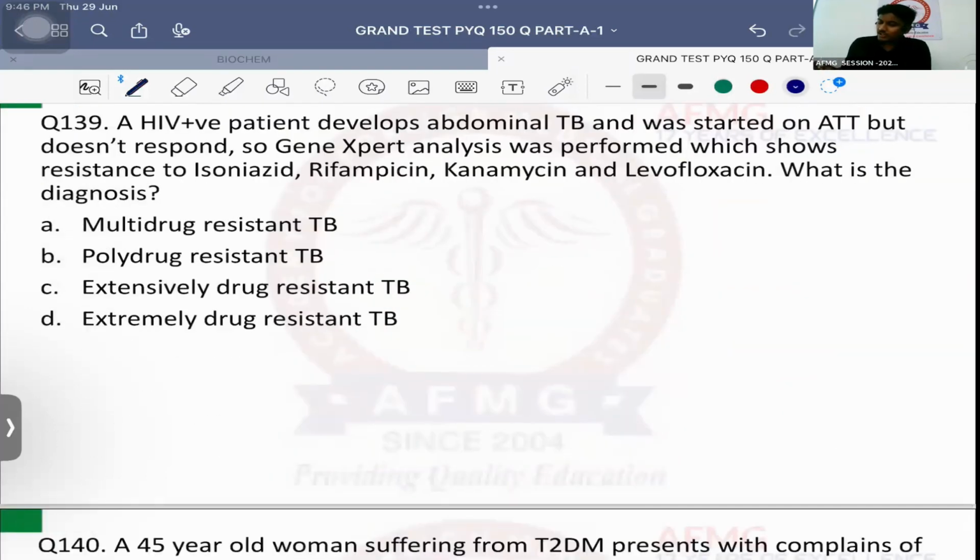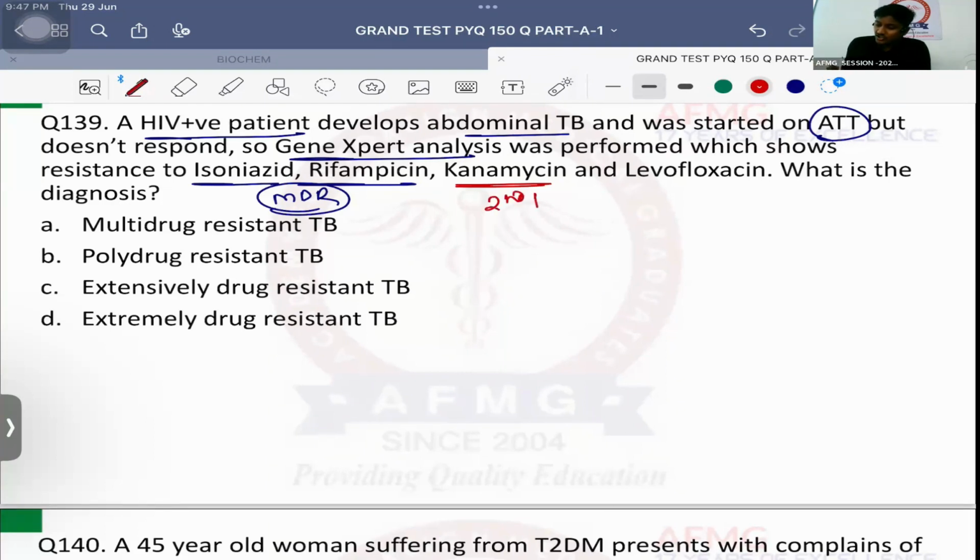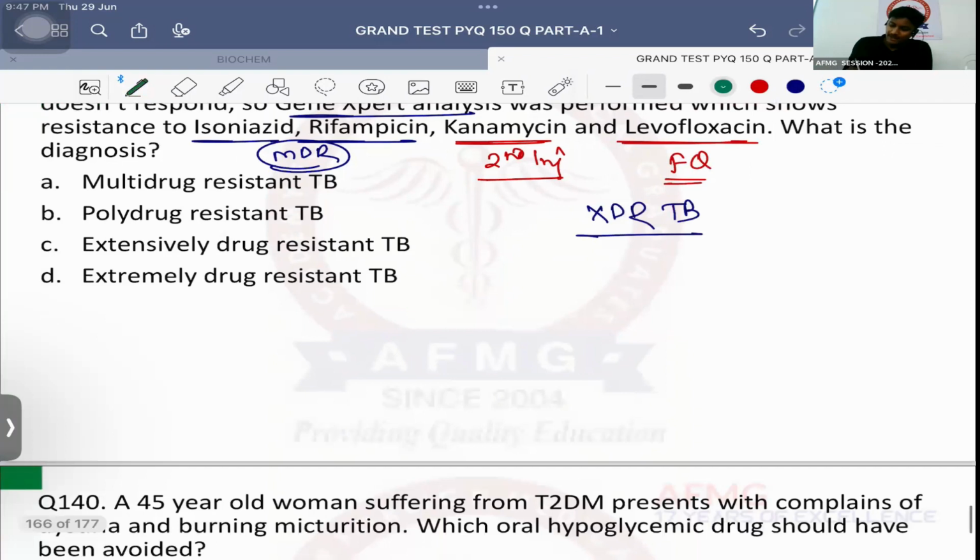ठीक है. Question number 139. A HIV positive patient develops abdominal TB and was started on anti-tubercular therapy but does not respond. So gene expert analysis was performed which shows resistance to isoniazid and rifampicin. यहाँ तक तो ये क्या हो गया? Multi-drug resistant TB. Plus there is also resistance to kanamycin, that is second line injectable drug, along with levofloxacin, which is a fluoroquinolone. What is the likely diagnosis? XDR-TB. Extensively or extremely? It is extensively drug-resistant TB.